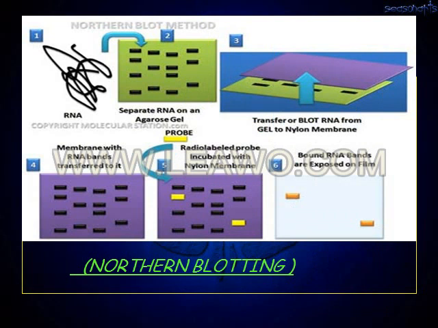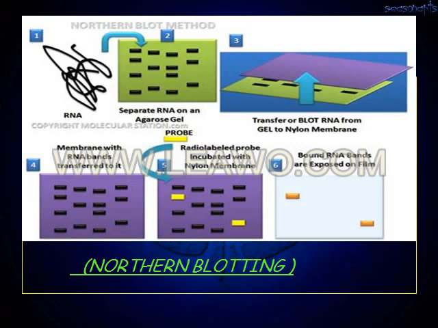After Southern blot, we are going for the Northern blot technique. In Northern blot technique, RNA is separated into various bands, and these bands are absorbed into nylon membrane, and this membrane is exposed to a probe, and this probe will identify the homologous band for identification of a particular pathogen or organism.